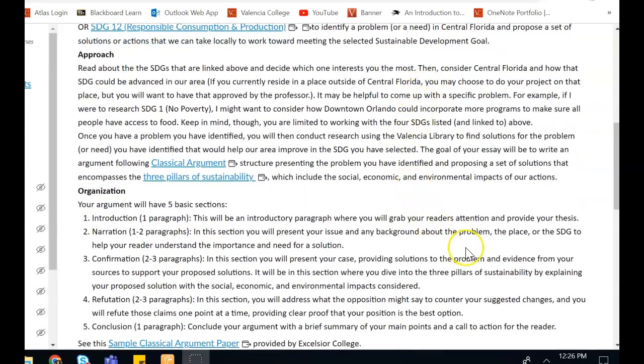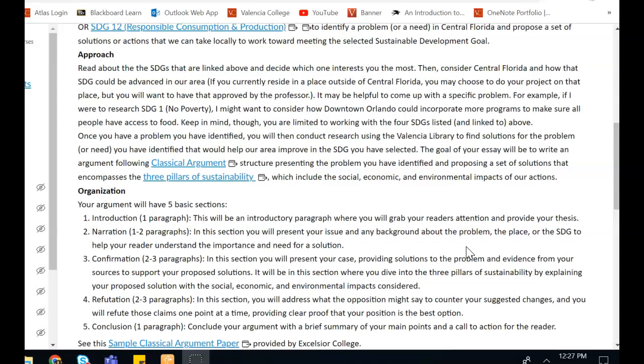So let's go through the approach. It says: Read about the SDGs that are linked above and decide which one interests you the most. Then consider Central Florida and how that SDG could be advanced in our area. If you currently reside in a place outside of Central Florida, you may choose to do your project on that place, but you will want to have that approved by the professor, which was what I was talking about a moment ago. It may be helpful to come up with a specific problem.